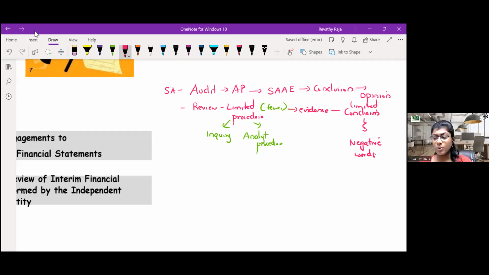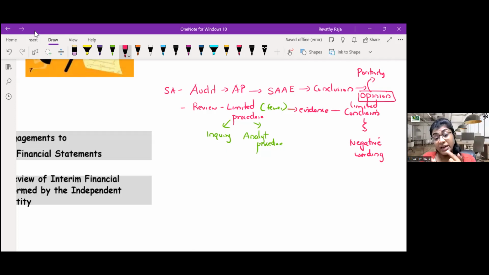What is that? What is the negative wordings? In audit, how we form the opinion? Our opinion is positively worded. What is positively worded? Based on the examination, information and explanation, financial statements show true and fair view. We say shows true and fair view, positive.